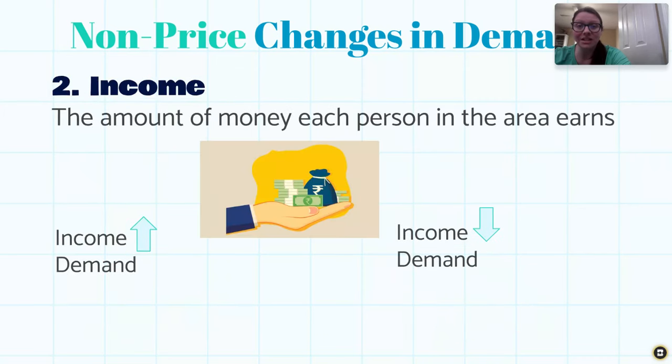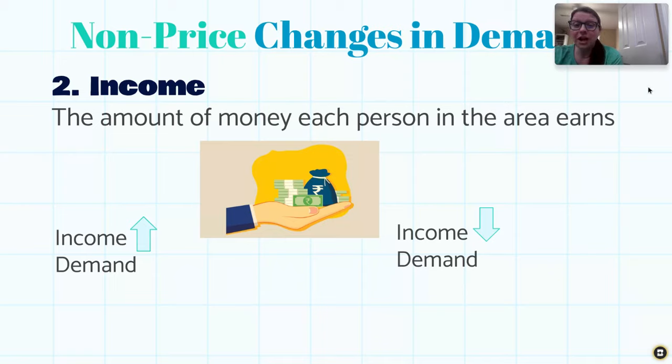So the next reason has to do with the amount of income. Income is the amount of money that each person in an area earns. Now we're assuming the number of people in the area stays the same. So if we go back to our small village of 100 people, that's staying the same. But if everybody made $70 a week, or if everybody made $200 a week, we're going to see a very big difference in the amount of money that society as a whole has. And if people have more money, we are generally going to see a higher demand for certain products.